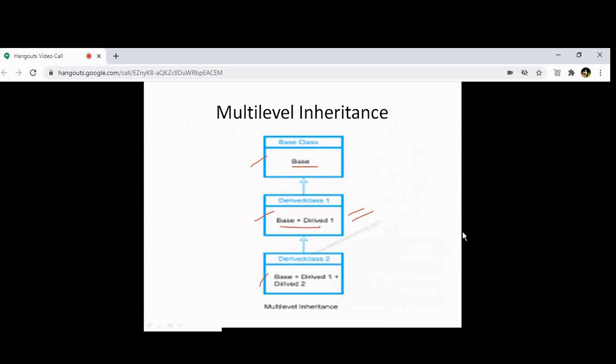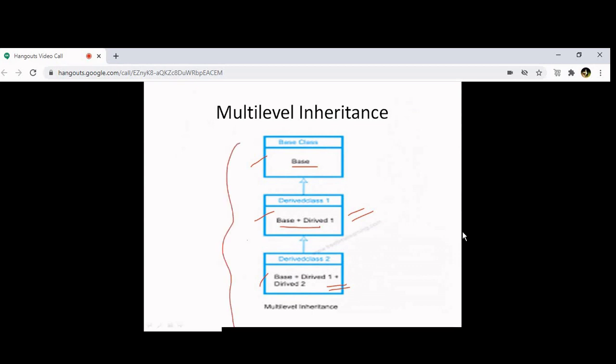Then in the third class, you have base plus derived 1 plus derived 2. So whatever methods are there in this class, plus the methods of this class, plus the methods of the base class, all the methods will be available to the derived class. So this is called multi-level inheritance.